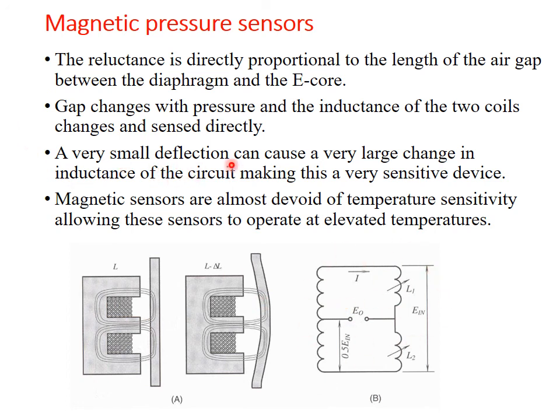A very small deflection can cause a very large change in the inductance of the circuit, making this a very sensitive device compared with the previous one. Magnetic sensors are almost devoid of temperature sensitivity, allowing these sensors to operate at elevated temperatures. This is the single largest advantage. At elevated temperatures, magnetic type sensors are more useful.